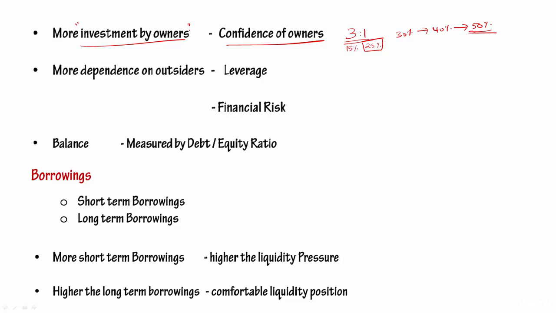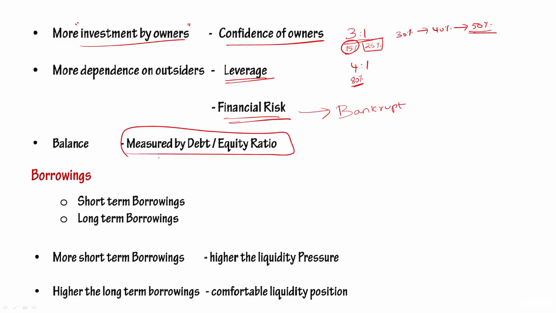Okay, so more investment by owners indicates high level of confidence by the owners, so bankers can also take part in that business. But if the dependence on outsiders is high, let's say it is in the range of 3:1, like 75% of debt, we say that business is leveraged. And if it is going to be in the ratio like 4:1, it means 80% is debt. It means it's highly leveraged business, and that business has a lot of financial risk. And these business entities would become bankrupt easily if there is going to be some small fluctuation, some small variation in sales or increase in cost. So how this can be balanced? They should always ensure their debt equity ratio is in the acceptable levels.